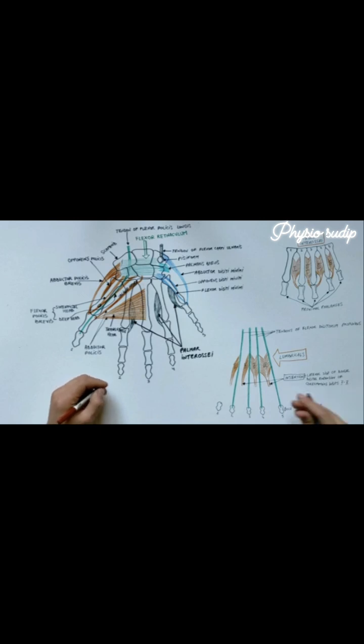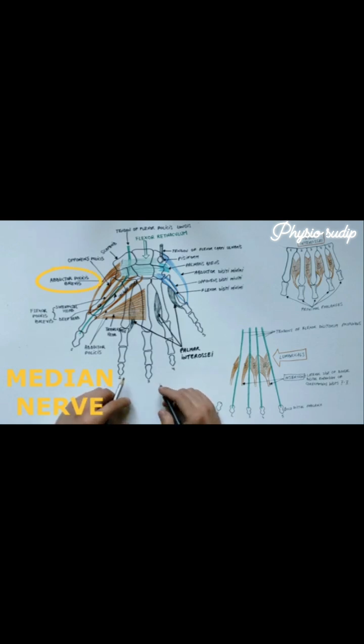Regarding the innervation of the muscles of the hand, keep in mind that all of them are supplied by the median and ulnar nerves, with the latter supplying the majority of them. The median nerve supplies only the abductor pollicis brevis, opponens pollicis, superficial head of flexor pollicis brevis, and first 2 lumbricals.